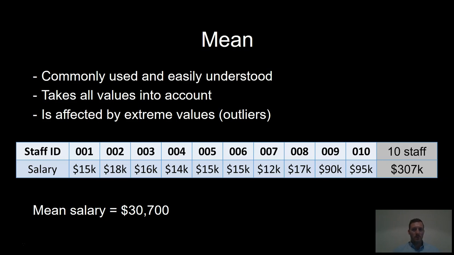The majority of the workers have salaries between $12,000 and $18,000. The mean is being skewed by the two large salaries of $90,000 and $95,000, and you can see those on the end. These might be considered outliers. In this situation, other measures of central tendency might be better to reflect the typical salary of workers in this factory. We'll have a look at those now.